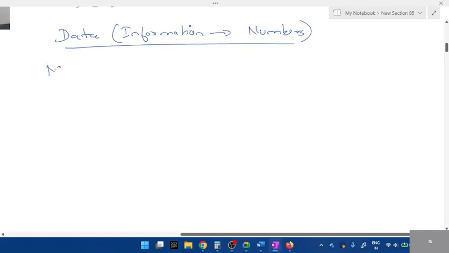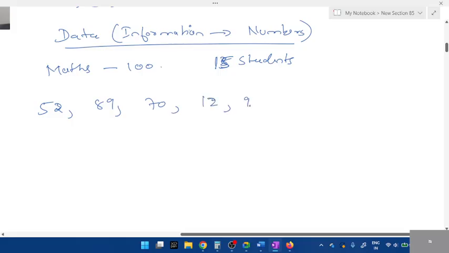So let us consider the maths subject. Marks out of 100 in your class, let me say there are like 13 or 15 students. Out of 100, one student has scored 52. Other students have scored 89, 20, 12, 90, 100. Next, 20. How many students? I'll take 10 students. 55, again 70, another score, and 90.